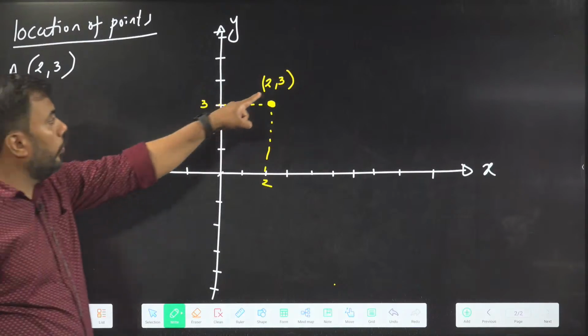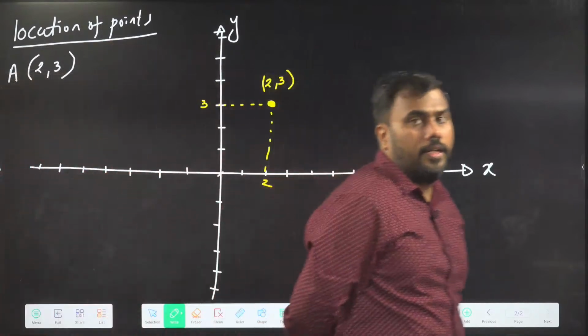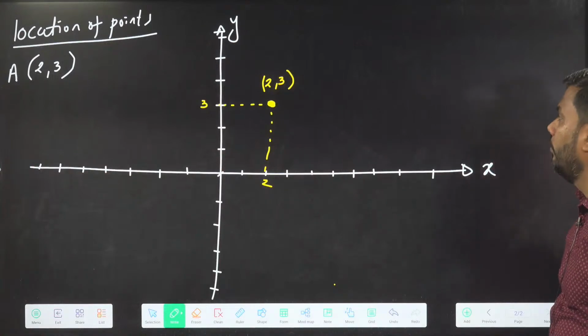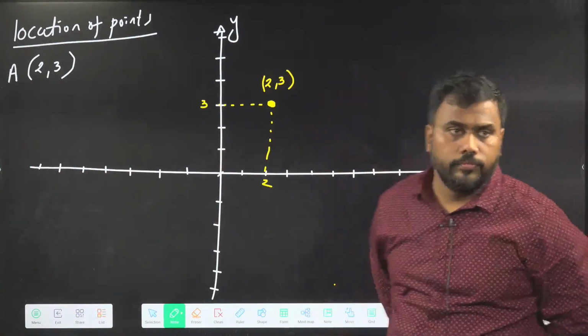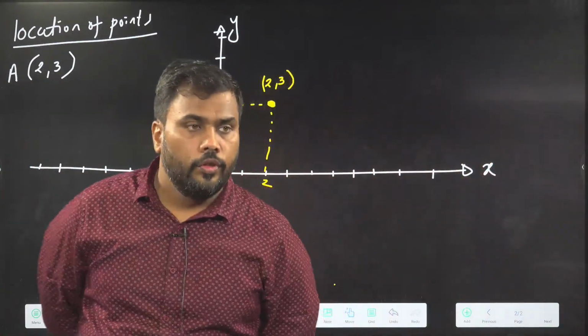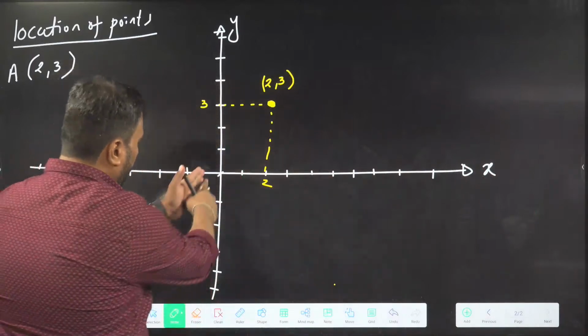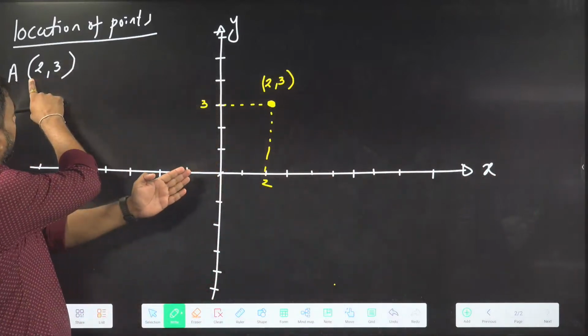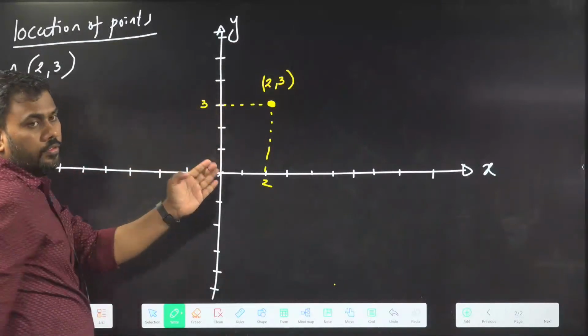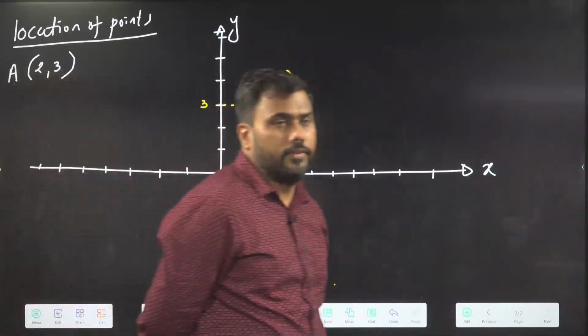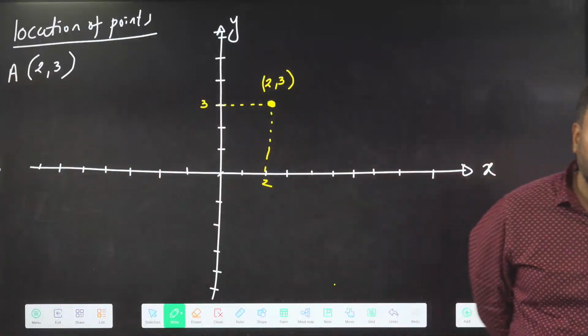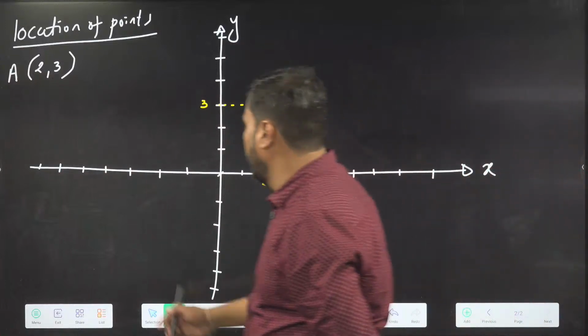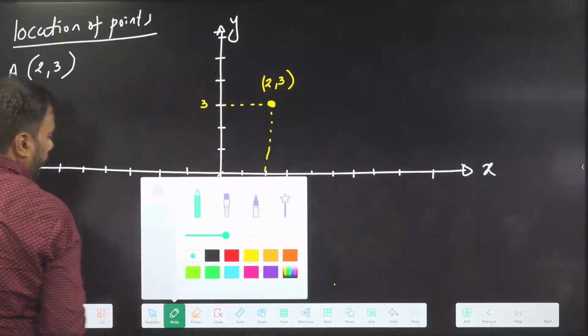I have located the point 2, 3. Is it understood? 2 units from the y-axis and 3 units from the x-axis. This is the location of the point. Yes. Very good, Ramya. So let us locate some other points.